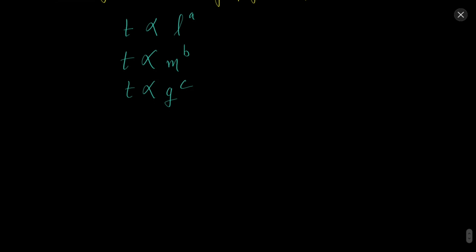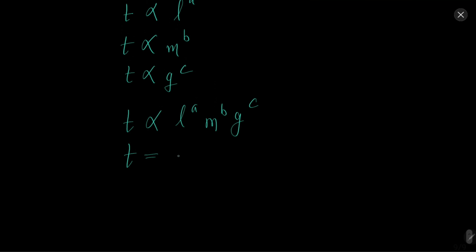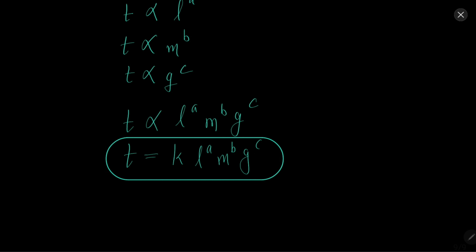Let's see how. So we know that this can be written like this, okay, like this. Now whenever we put an equal to sign, there is one constant, so let's say the constant is k. So the equation is this for now. Now what is our task? Our task is to find the values of A, B, C, which will give us the relation between time and length, mass and acceleration due to gravity.